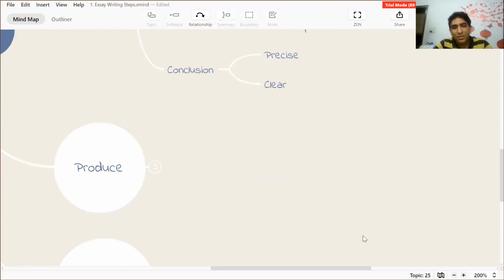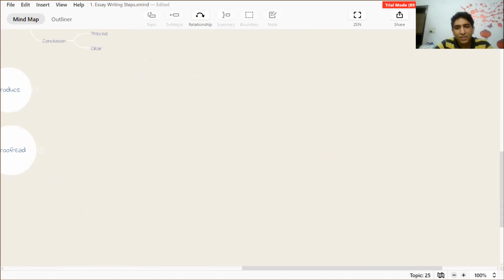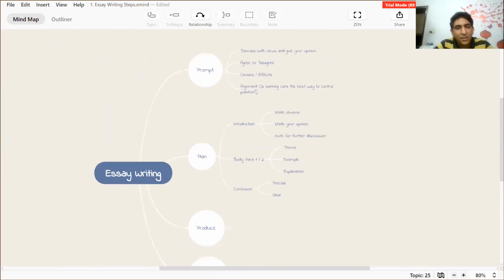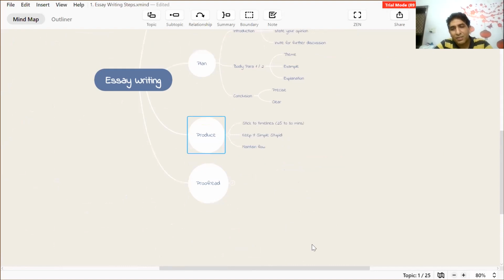So in case we talk about the various steps of writing the essay, the first is the introduction, then the body, and the conclusion. So first is prompt, understanding the question, then you have to plan it. When you plan, you have to plan the introduction, body, and conclusion. The next step is produce. Produce is actually writing the essay, and we have discussed a few aspects of writing the essay here.